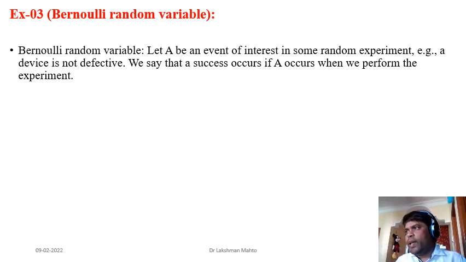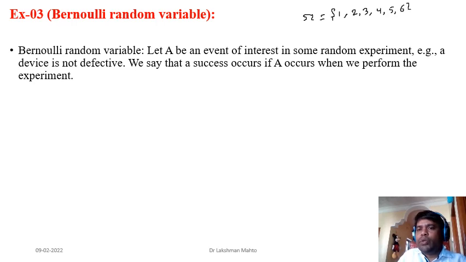Similarly, if you roll a dice, then there are six possibilities. You will get either one, two, three, four, five or six. But that one is not Bernoulli in nature. So how can we see Bernoulli kind of things? If we introduce a partition like this, an event such as even number or odd number. If you roll a dice, the sample space contains the numbers 1, 2, 3, 4, 5, 6. This is the situation when you roll a dice.